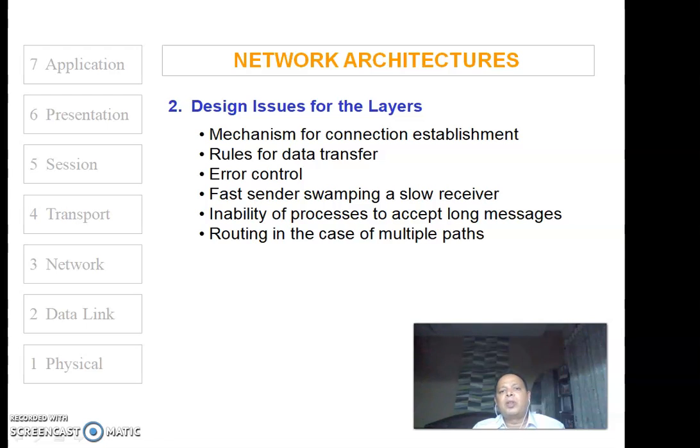That is one more issue, called swamping. So how the swamping is going to be addressed.